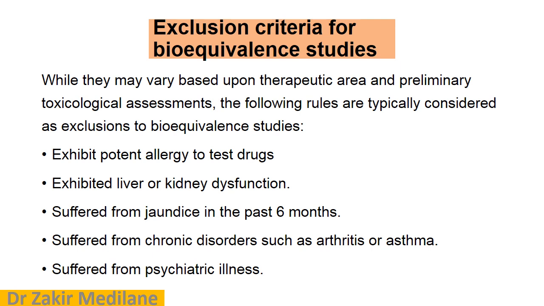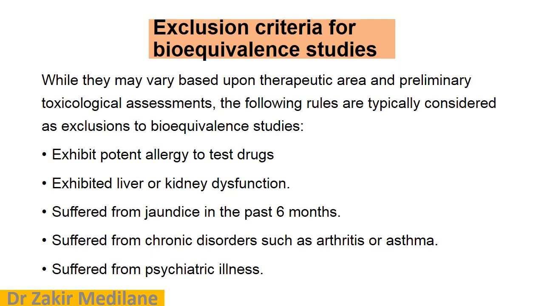Earlier he did not have a kidney problem, but when he repeatedly uses that type of drug and we observe kidney dysfunction symptoms, that drug has to be excluded, removed from the prescription. Then suffered from jaundice in the past 6 months.